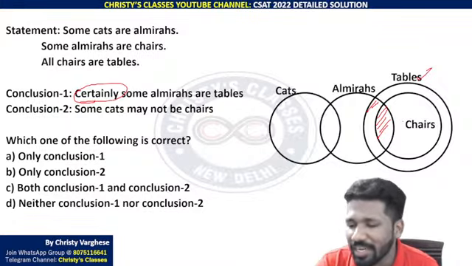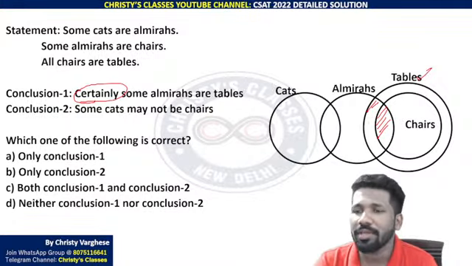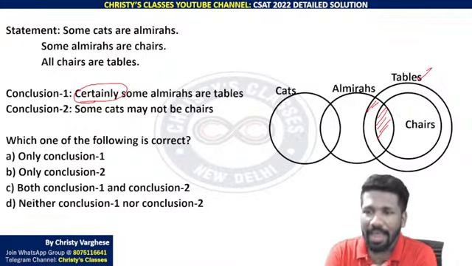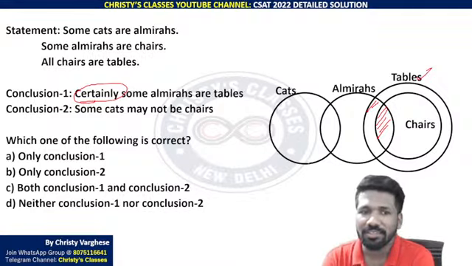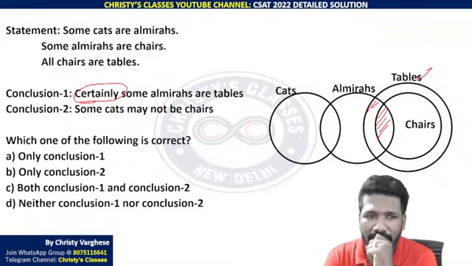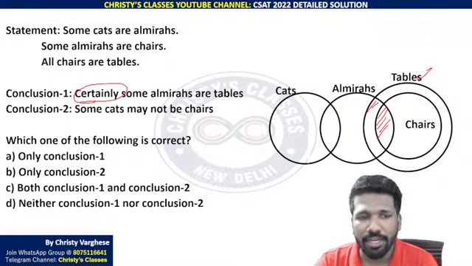And chair is inside table. So definitely table and almiras also have intersection. Or we can say in words that at least the chair tables will be almiras. So some tables will be almiras or some almiras will be tables. Are you all understanding? Why conclusion 1 is correct?